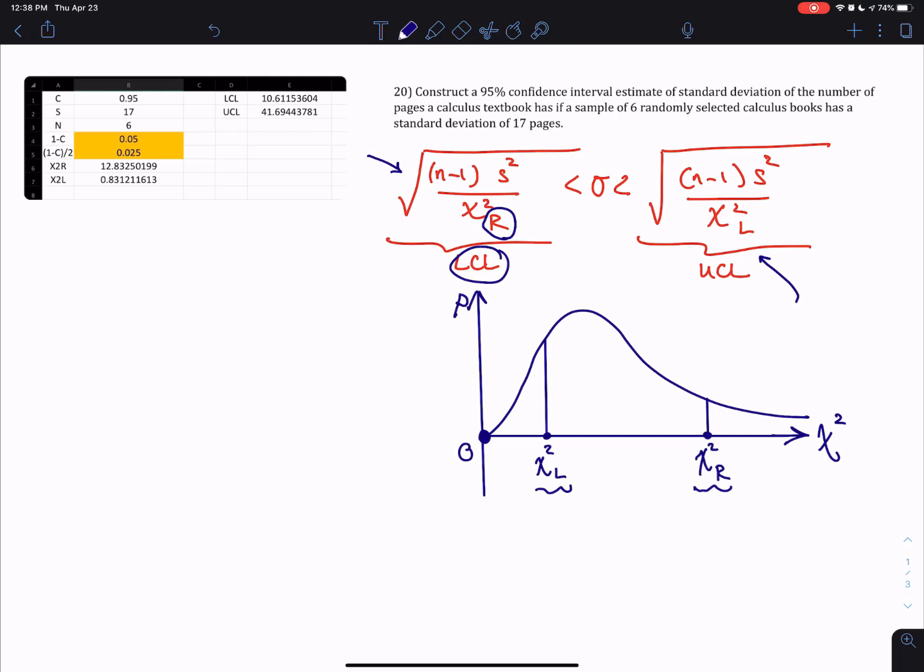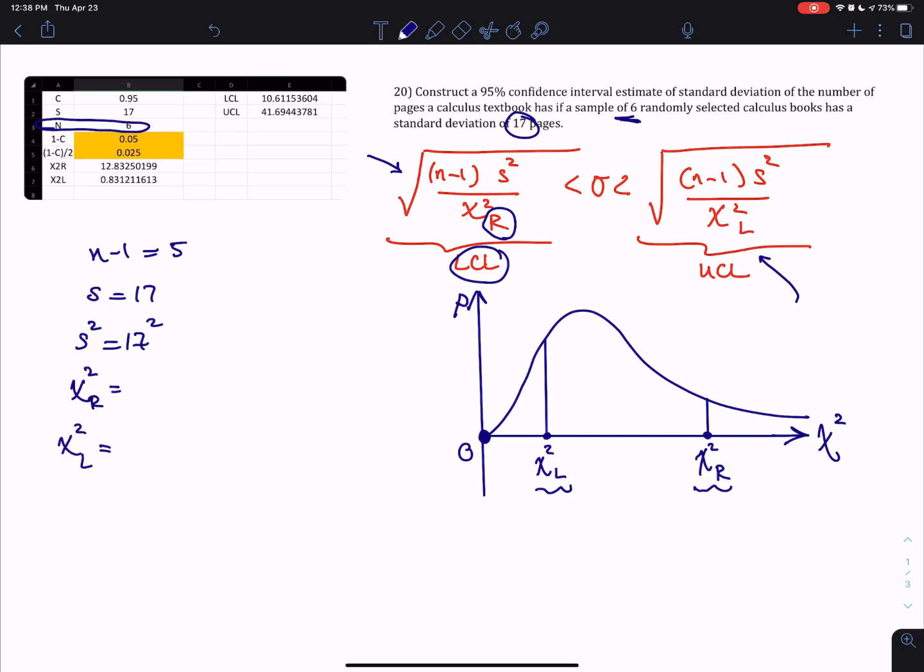Now, what do we need for the formula to plug in? We need n minus 1. Here it says a sample size of 6, so 6 minus 1 is 5. My S, my standard deviation, is given to be 17. So my S is 17, which means my S squared is just 17 squared. And I need to find my chi-square right value and chi-square left value.